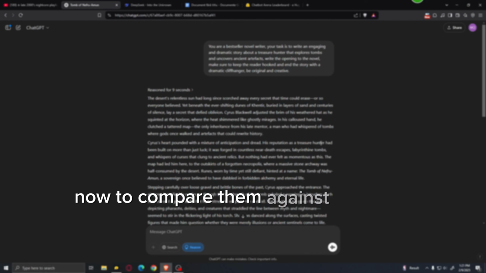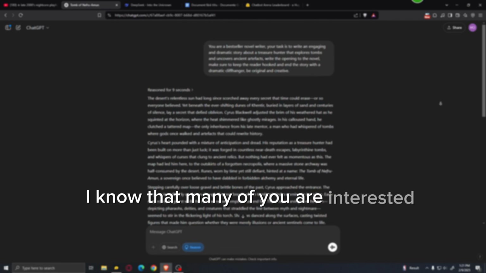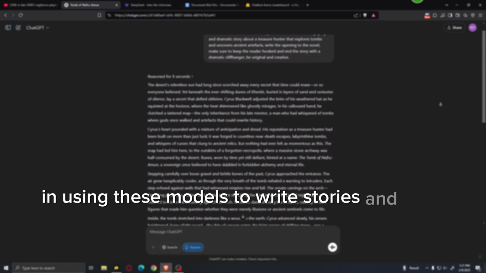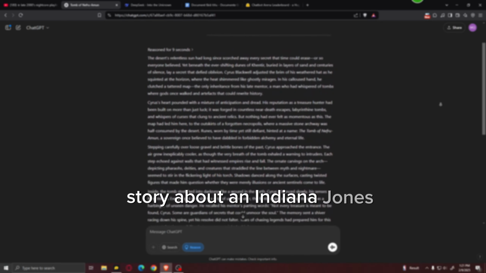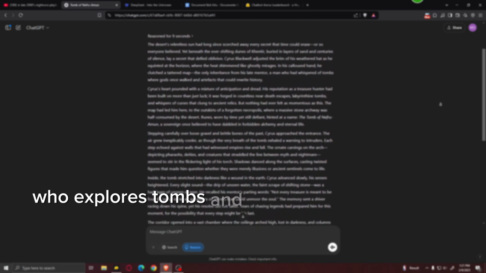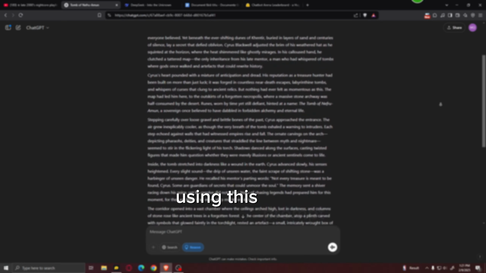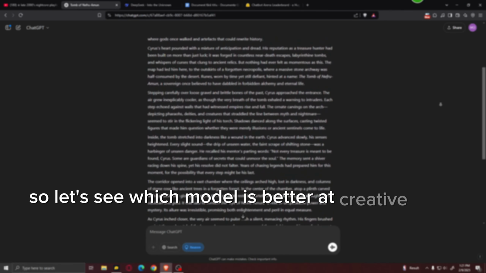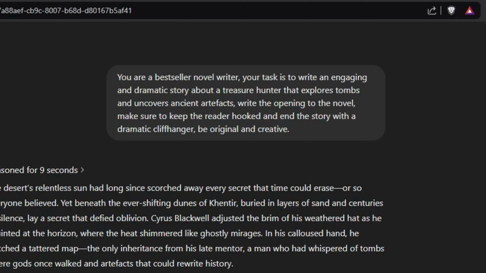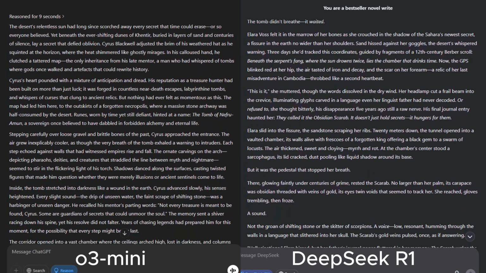Now, to compare them against each other, I know that many of you are interested in using these models to write stories and scripts, so I'm gonna ask them to write an engaging story about an Indiana Jones-like adventurer who explores tombs and uncovers ancient artifacts using this prompt. So let's see which model is better at creative writing. This is the prompt I used, and here are the results.